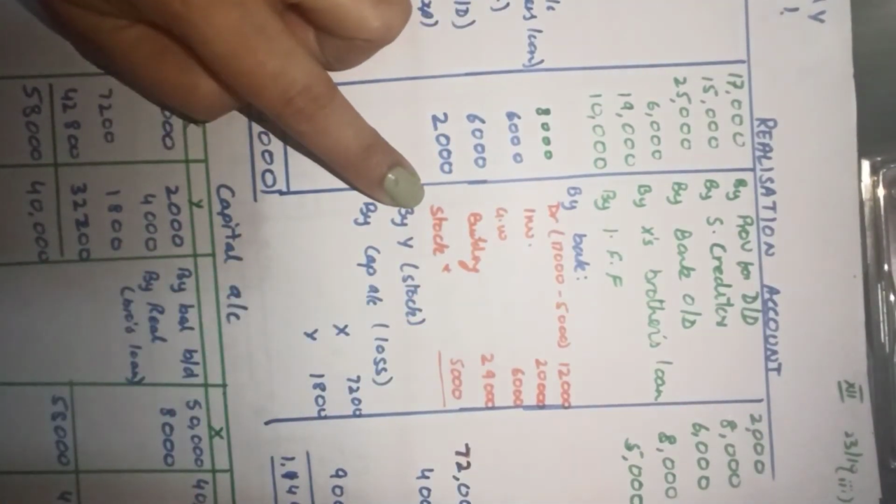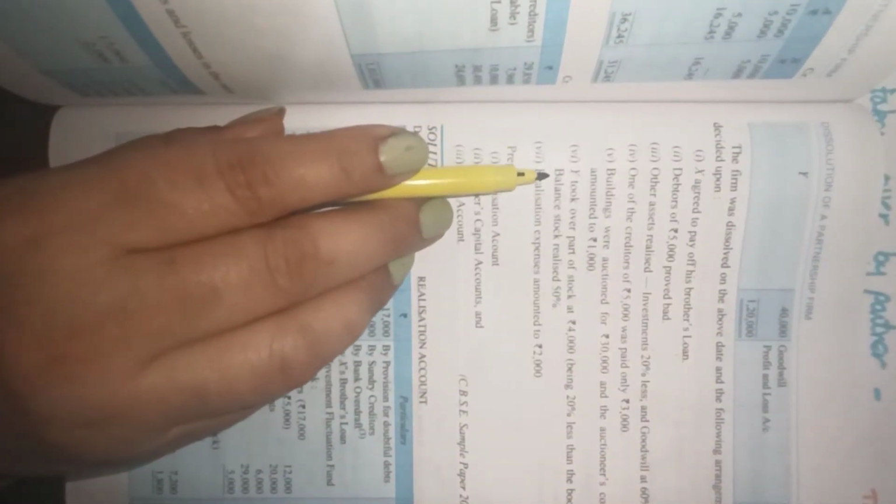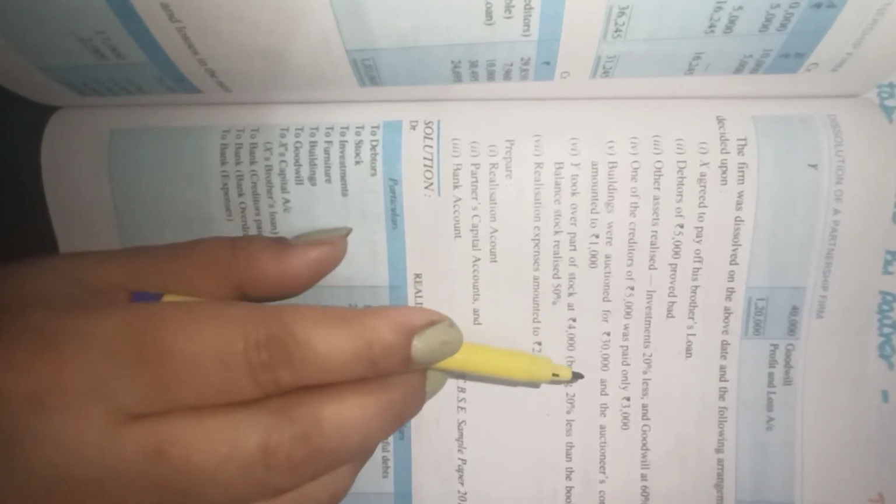Now how will stock be realized? See here, the condition for realizing the stock, it is very clearly written, Y took over part of stock at rupees 4,000. What is the book value of the stock that is being taken by Y? That has not been given. It is said Y took over this part of stock at rupees 4,000. That was 20% less than the book value. So first we have to see, that means he took over 20% less than the book value. We have to see what was the value, book value of this stock that was taken. He took over part of stock at 4,000, and this 4,000 is 20% less.